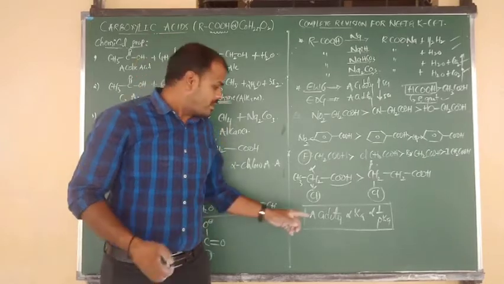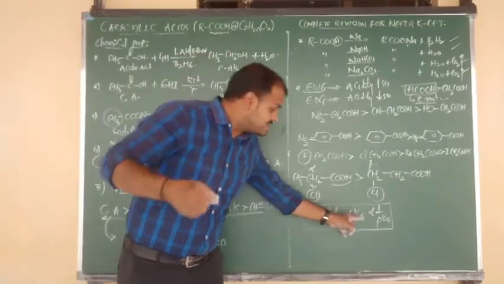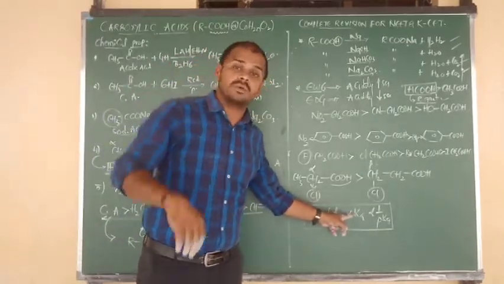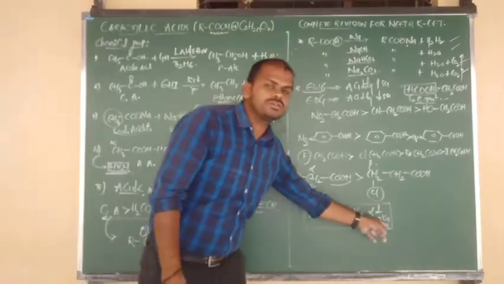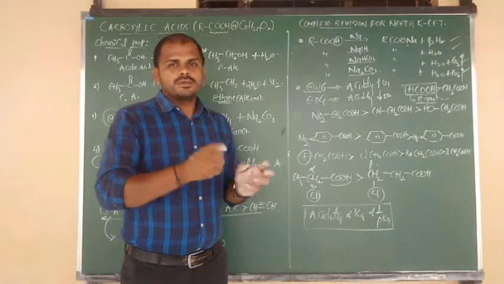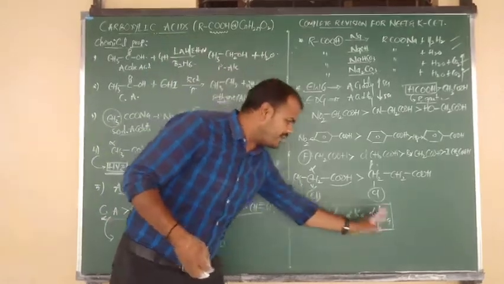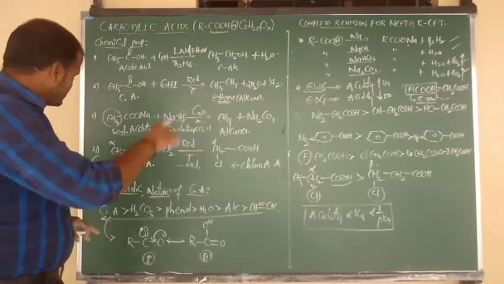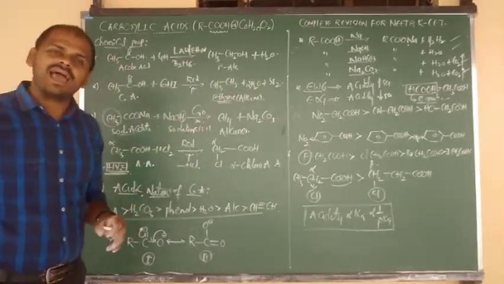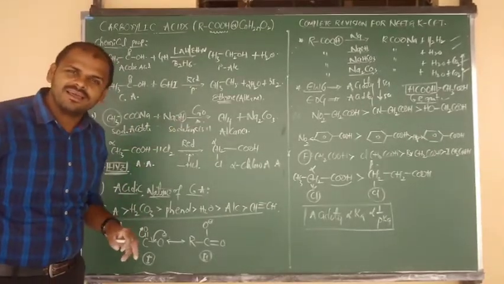So if acidic nature increases, the acid dissociation constant Ka also increases, but pKa values decrease, because pKa equals negative log of Ka. So more acidic, more Ka, and less pKa. That is the story about the acidic nature of carboxylic acids. Understood?